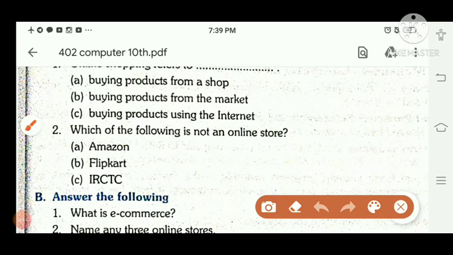Online shopping refers to buying products from a shop. No, it is wrong. From a market, wrong. Buying products using the internet, yes, this one is online shopping.